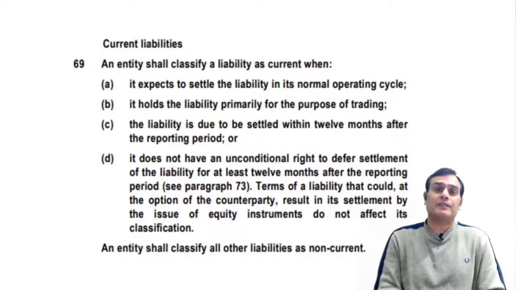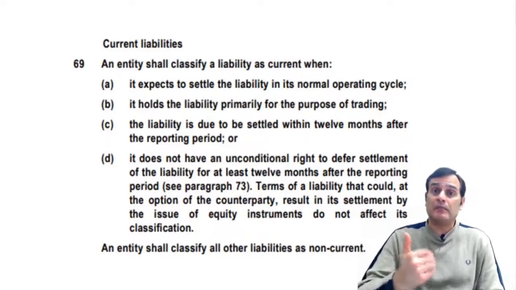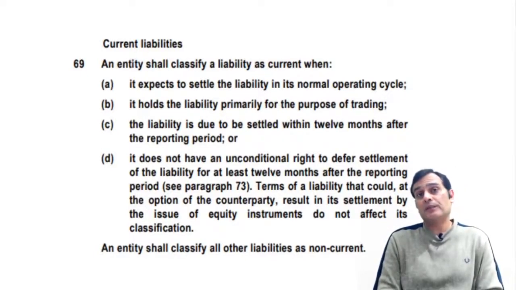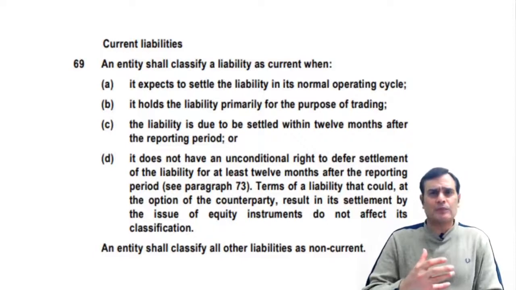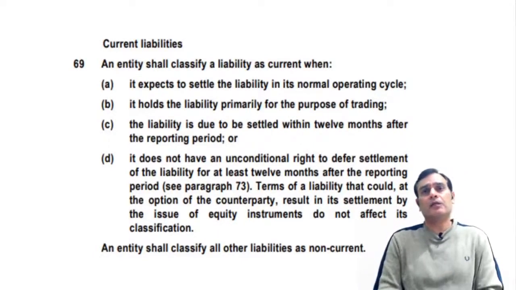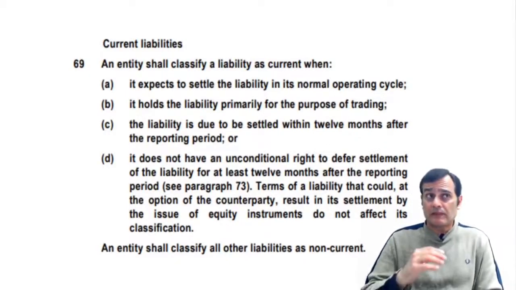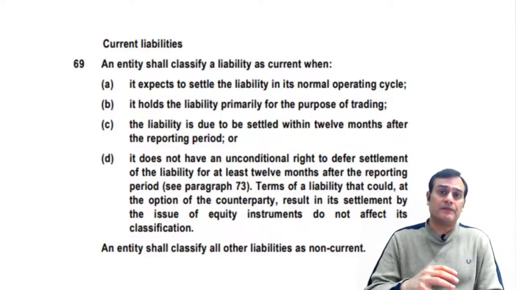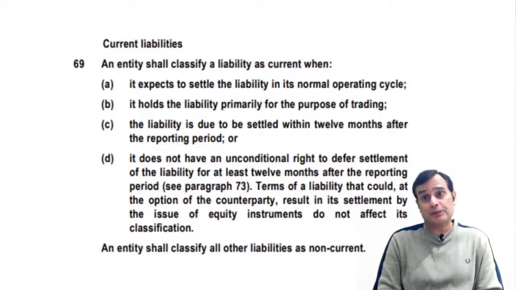But when you calculate a working capital, I'm not talking in terms of Ind AS 1, but generally, you would consider even the creditors as a part of the working capital cycle. So I would say in terms of clause number A, you would consider something like trades payable, or creditors, as it is alternatively called. Even if there is, let's say, an income received in advance, that would also fit in clause A, and that would also be considered to be a current liability in nature.